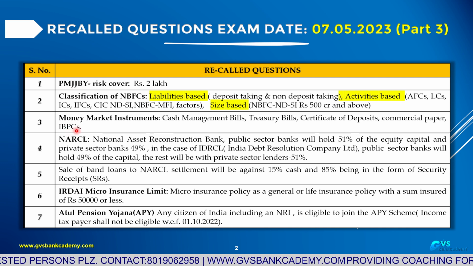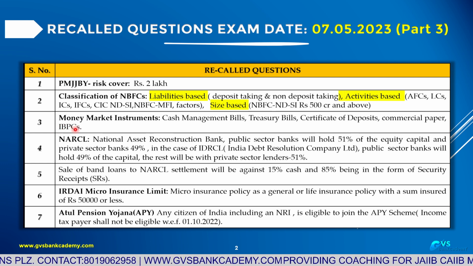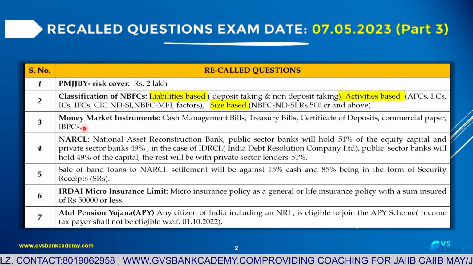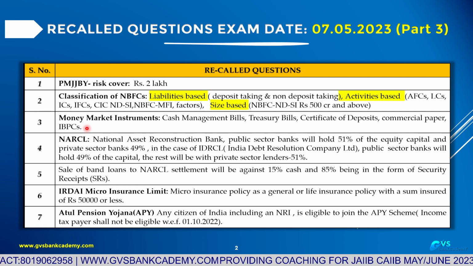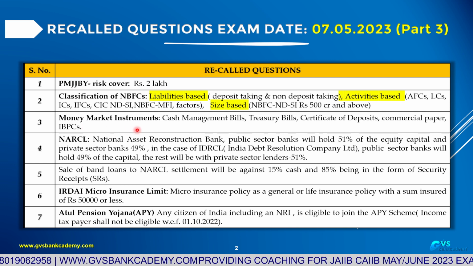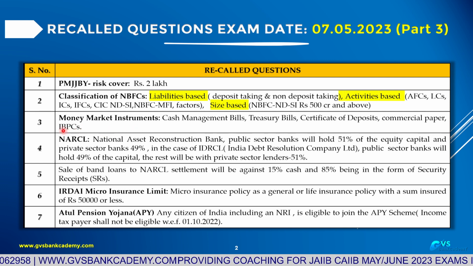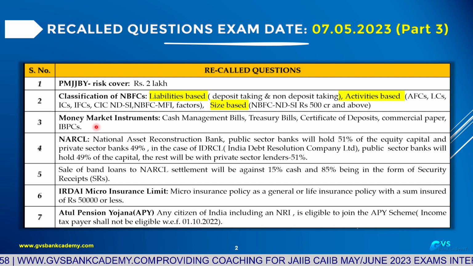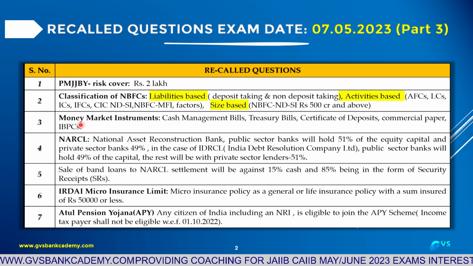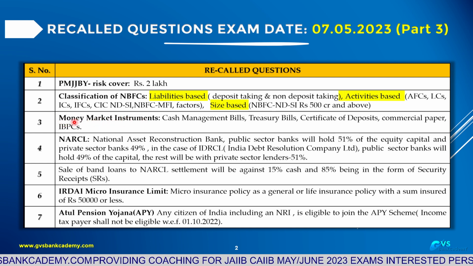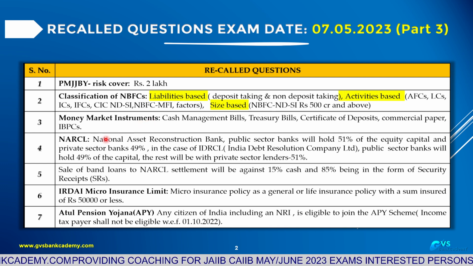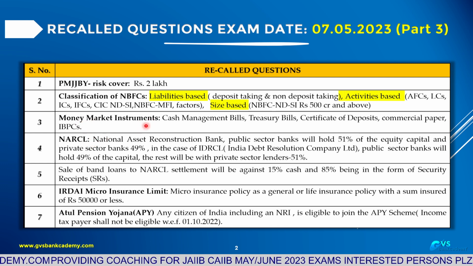Interbank participation certificates: one bank purchasing, investing in another bank's assets. Without risk sharing 90 days; with risk sharing 91 days and 180 days. These are all money market instruments. The regulator of the money market is RBI. Money market is an organized market, and the rate of interest is market determined.